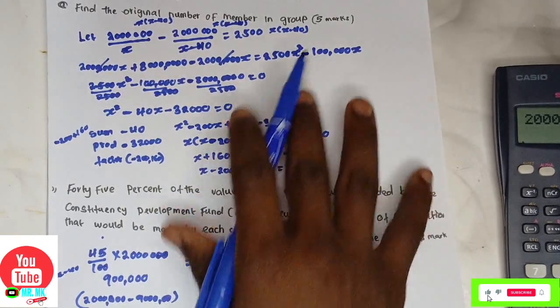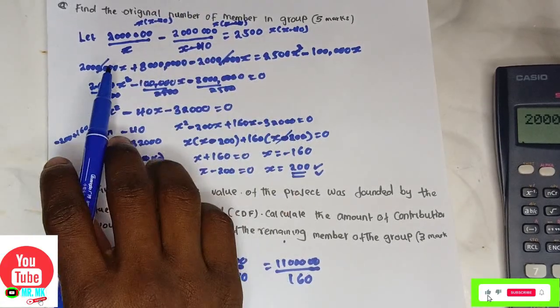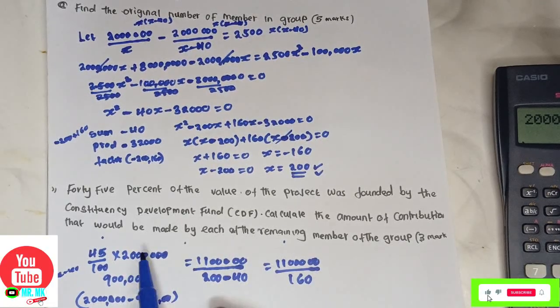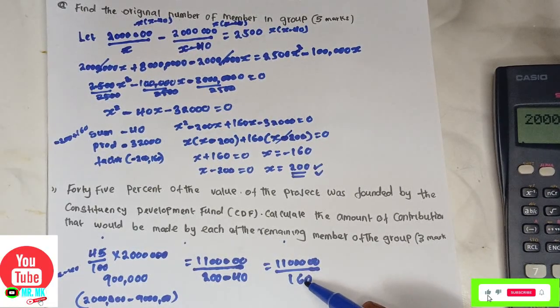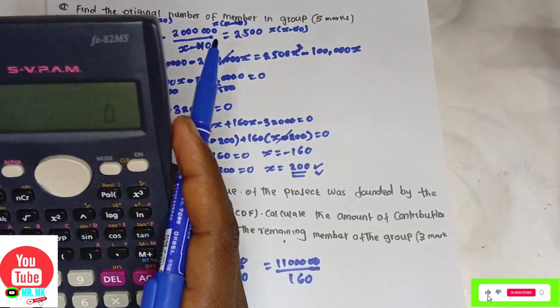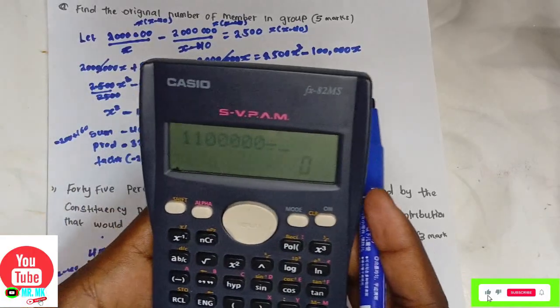We said in this question that 40 members of the group withdrew, meaning that if the original number is x, the remaining members will be x minus 40. We have got x as 200, which is the original number of members. Now you subtract 40 to get 160. You take the total amount that remains and divide by 160, so you take 11 million divided by